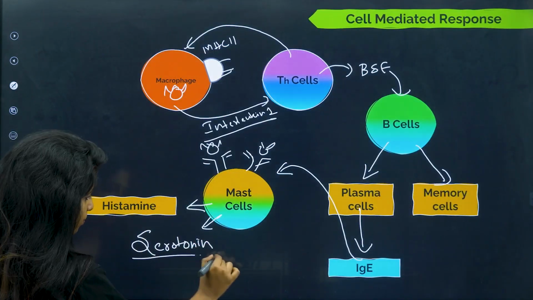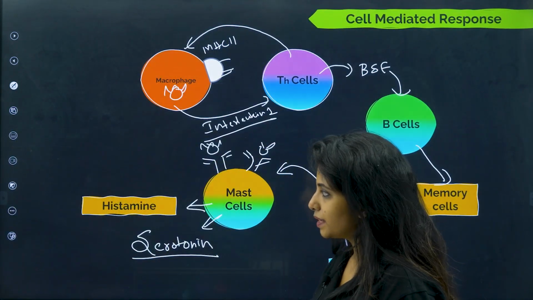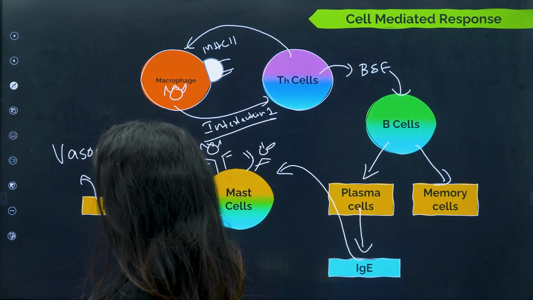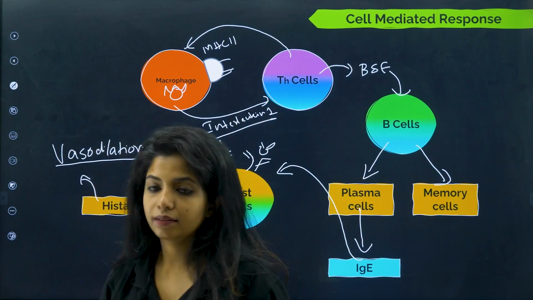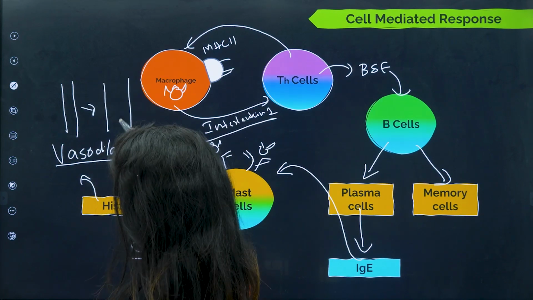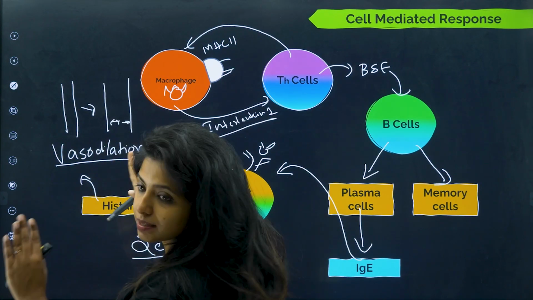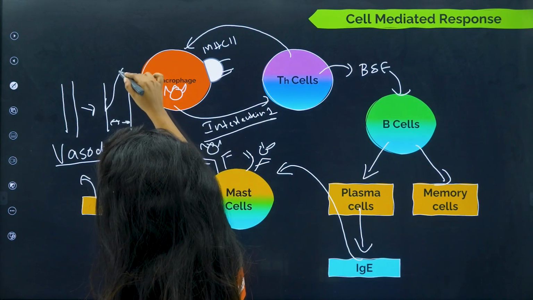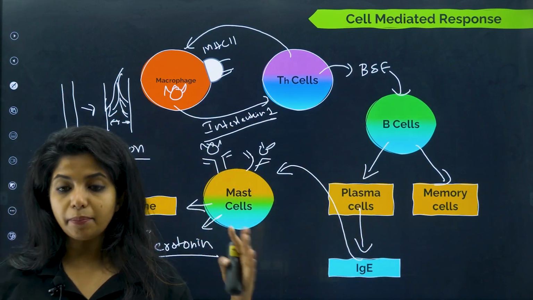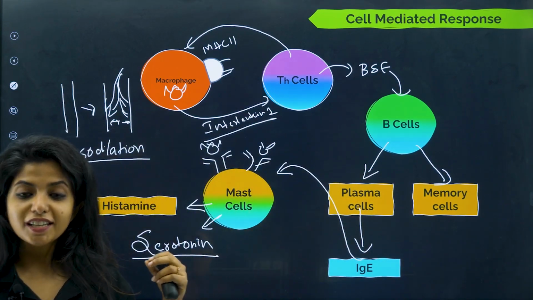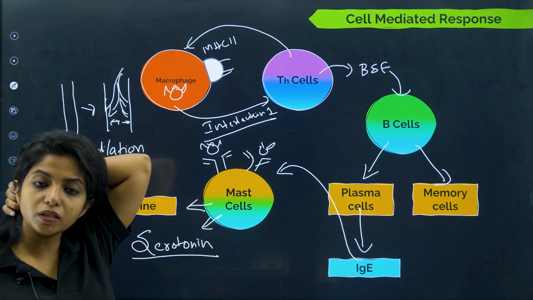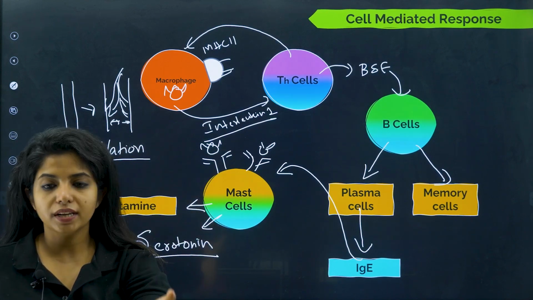Yes, serotonin. Now what is the role of histamine and serotonin? Basically, histamine is responsible for vasodilation. That means your blood vessels, as I told you, will be widened, so that all the cells which are required at this particular site of infection can come, give out their secretions, and kill the pathogen which is causing a problem there. Now this is a very exaggerated response, because obviously we do not need this big response for something that might be solved very easily, right?